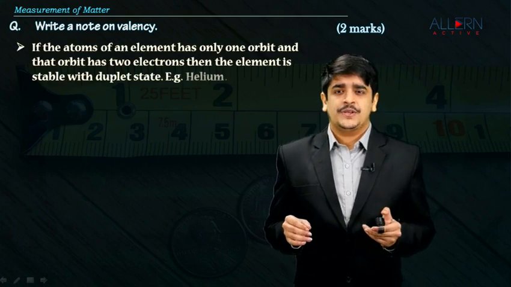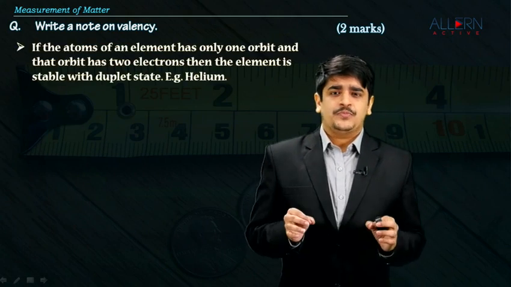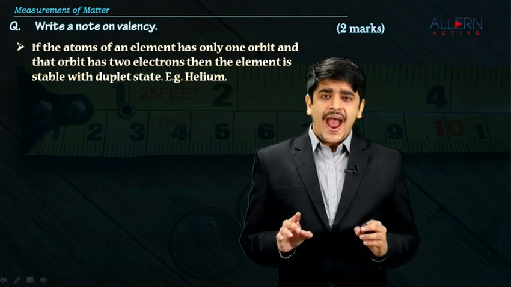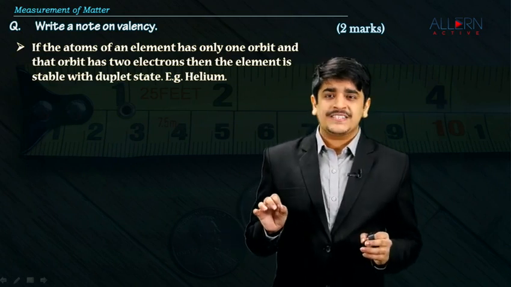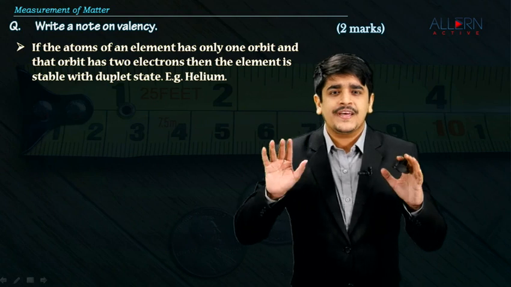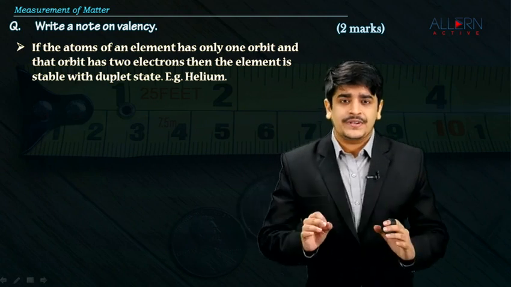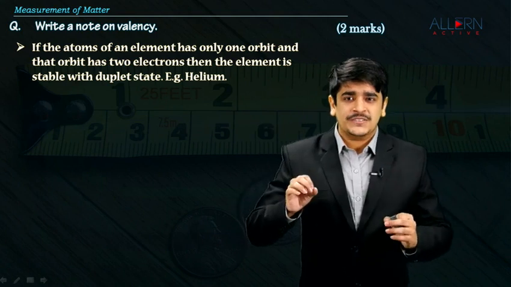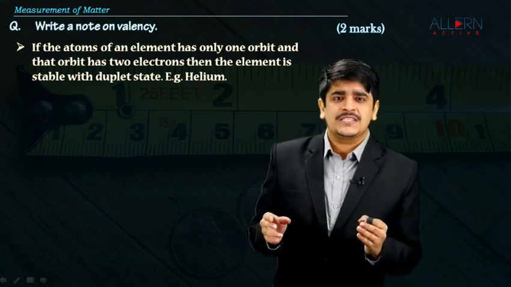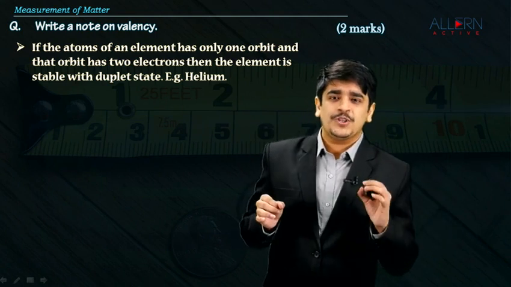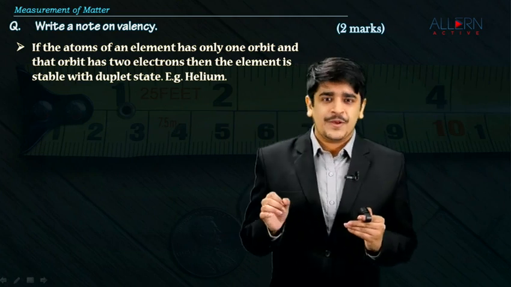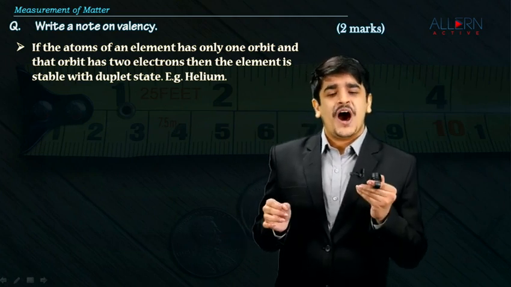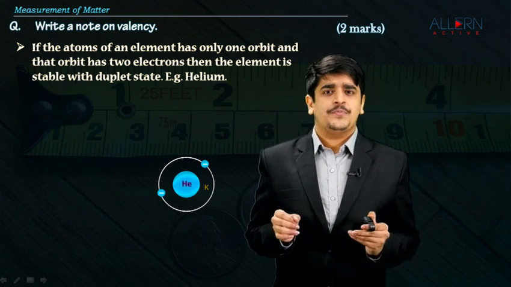Think about this carefully. If you have an atom of a particular element and it has only one orbit, and that single orbit, that first orbit, is completely filled with a total of 2 electrons, then that element is considered to be stable according to the duplet rule. Who is the element which is stable according to the duplet rule? Our first noble gas, which happens to be helium.